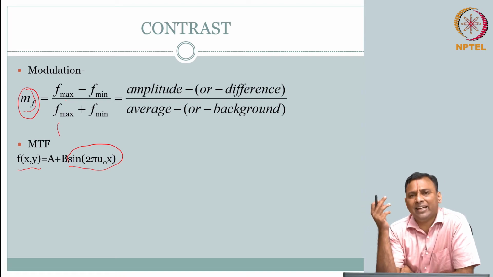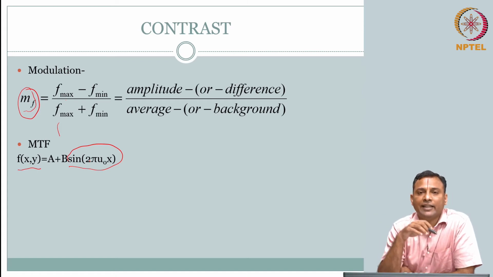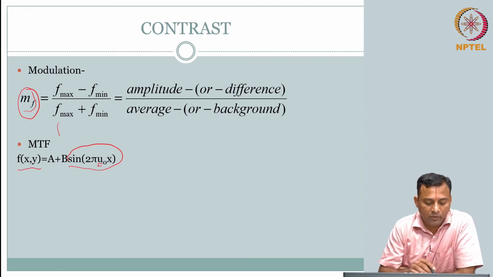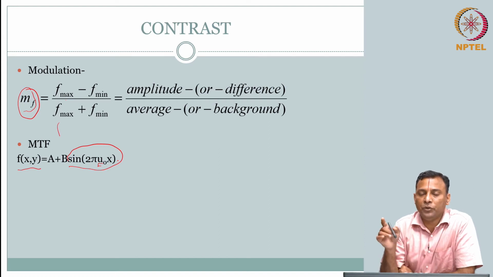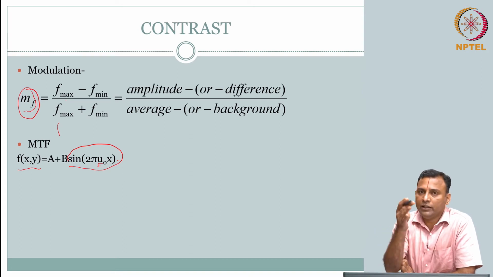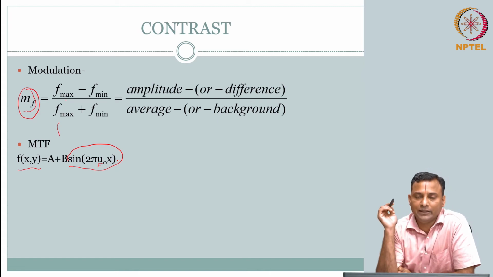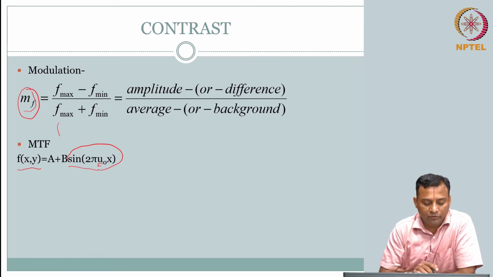So, that is a test signal where the intensity is varying in a known fashion, known as in mathematically you can write it as a sinusoid at a certain frequency. Of course, just for simplicity we have used only one variation, f of x comma y is only having x. We know how to write in y also, right. So, when we showed the examples of u naught and v naught, it is the same, it is a signal where the intensity is varying in one direction or the other, or it can be at a slant. So, it can vary in both directions. Just for simplicity we are taking a sinusoid at one frequency.